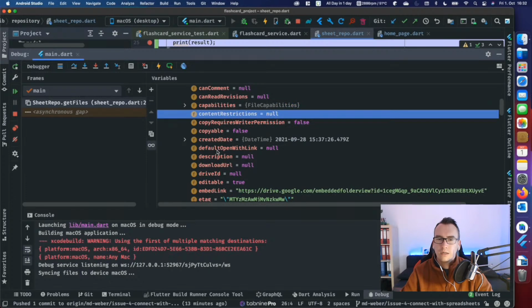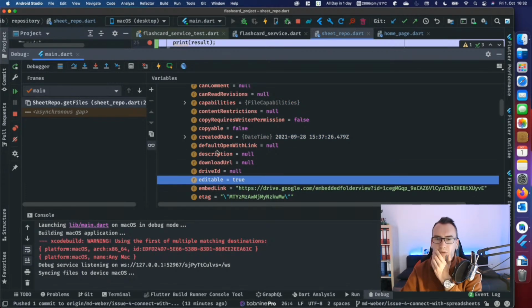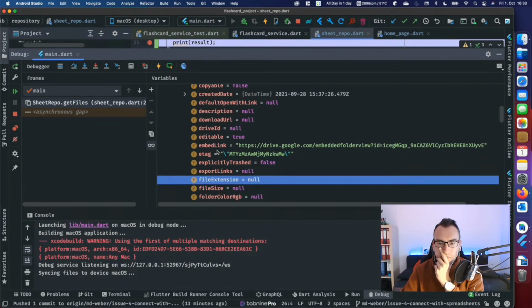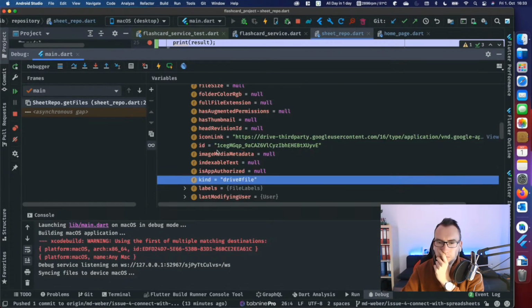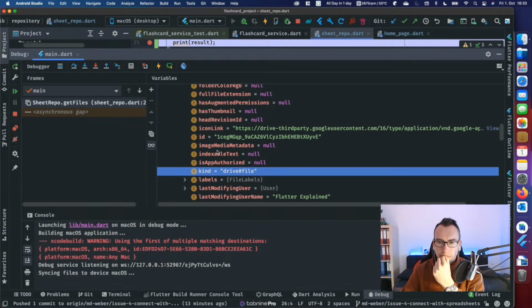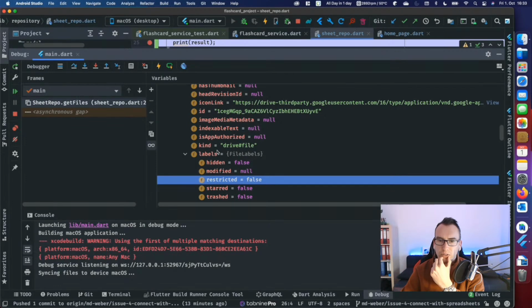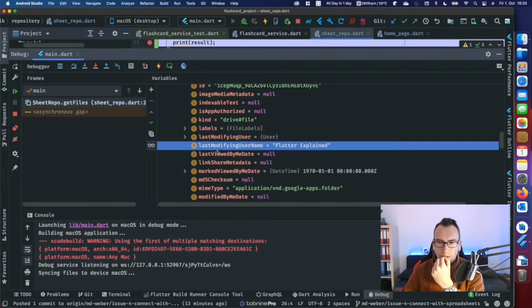Nope. Create date, default. Editable, okay. Null, null, null, null, null. Hidden, false, modified, null, restricted, false, viewed. That is me.